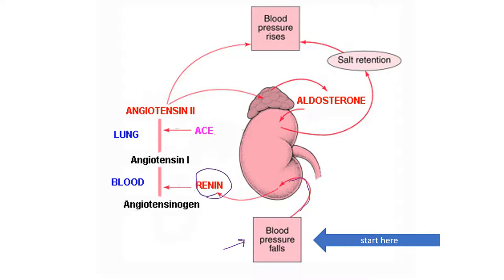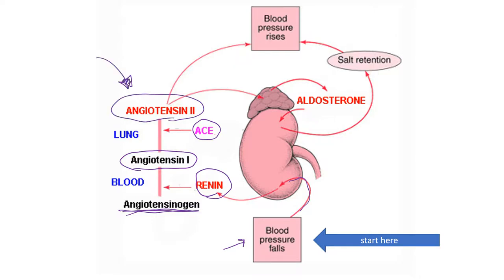Remember, renin was one of the hormones that we learned back in chapter 17 that is secreted from the kidney. Now, when renin shows up in the blood, angiotensinogen is already in the blood. When renin shows up, angiotensinogen gets converted to angiotensin 1. As angiotensin 1 passes through the lungs, this enzyme, ACE, causes angiotensin 1 to get converted to angiotensin 2. Now, this is the biggie, right? Angiotensin 2. When angiotensin 2 shows up on the scene, that's when everything happens.